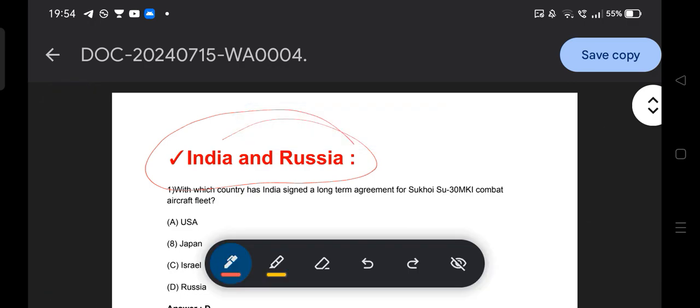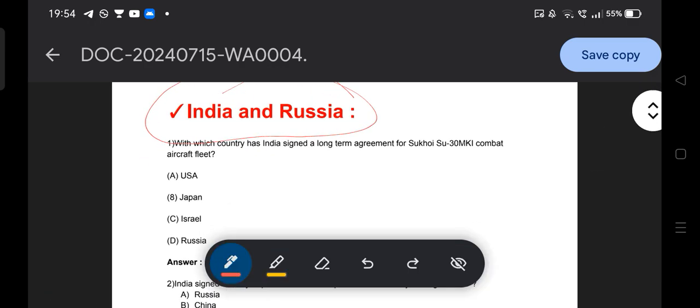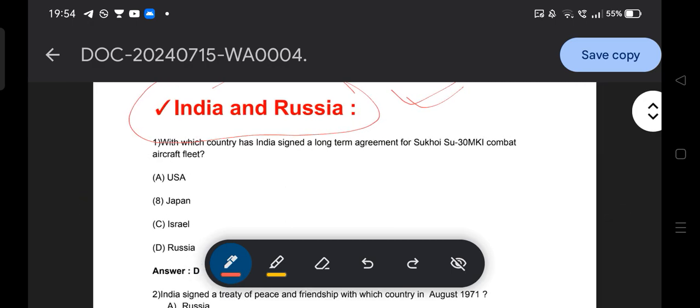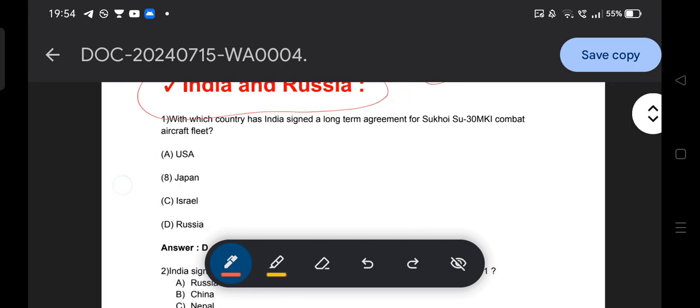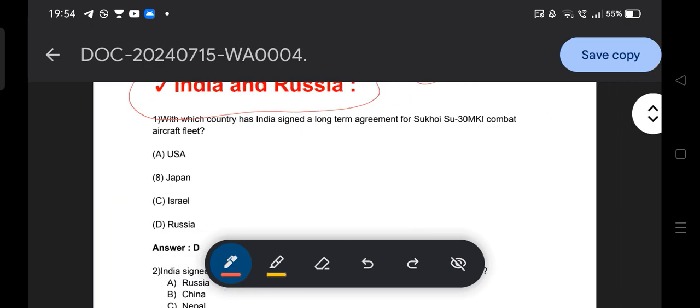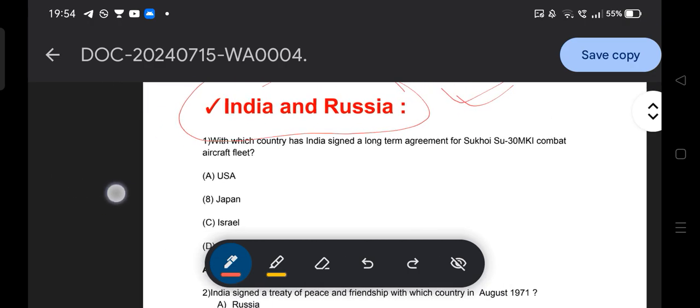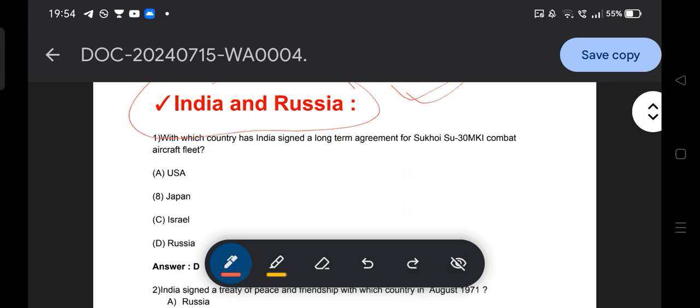Then the third thing, it will help to have in-depth knowledge regarding India and Russia from the exam point of view. And as you know, first we discuss a few questions, then we start our topic revision. Similarly, here is the first question in front of you.